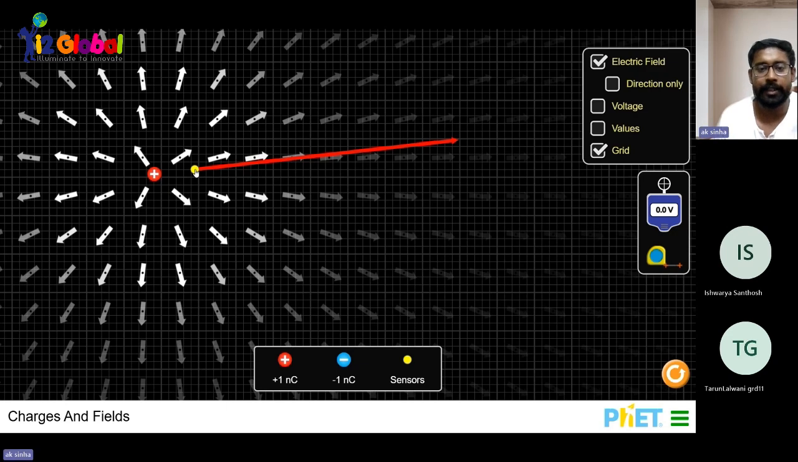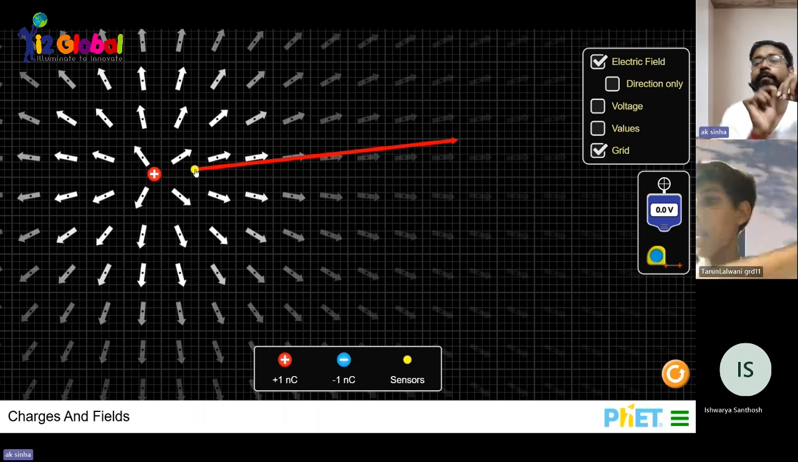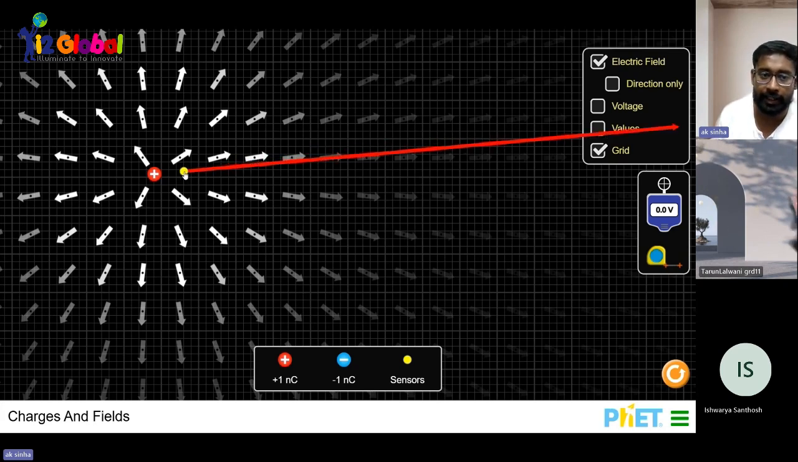Taran? You can see the arrow is increasing. Why is this arrow increasing? Because of the positive charge. Okay, because of the force of repulsion. If the length of this arrow is more, and also we know force is a vector quantity, then beta, this will be increasing.